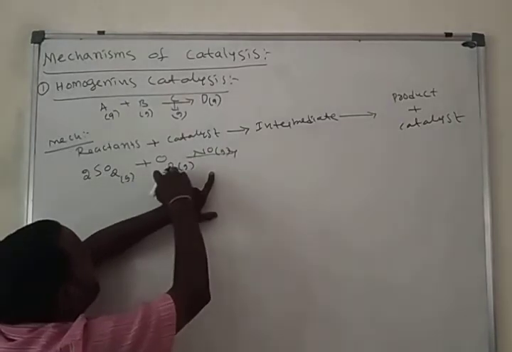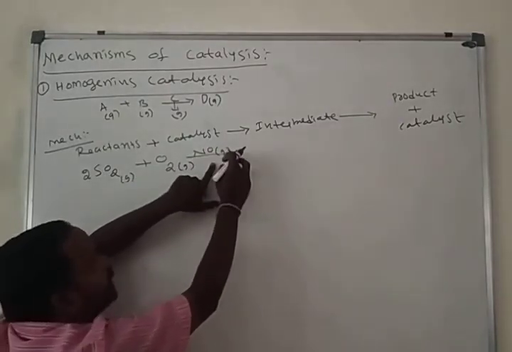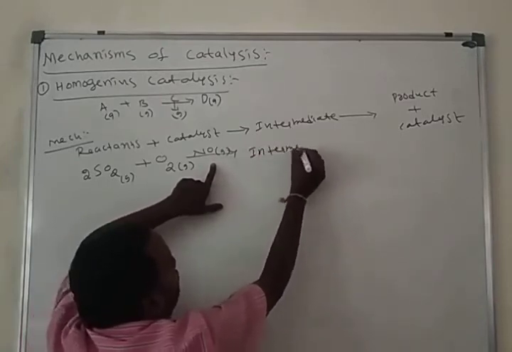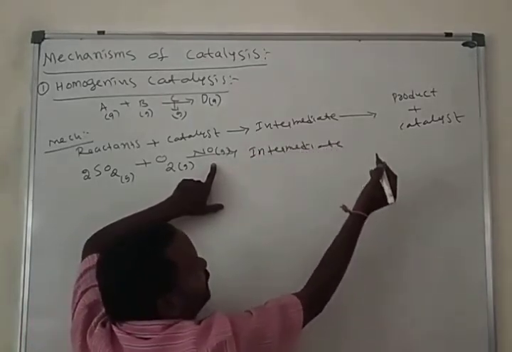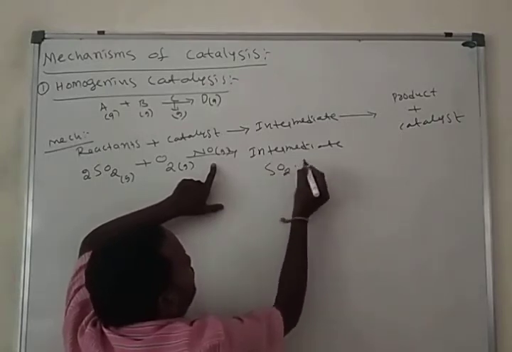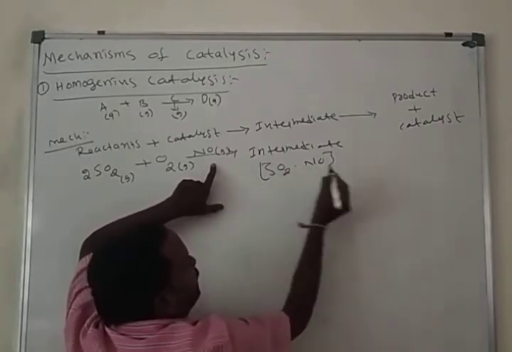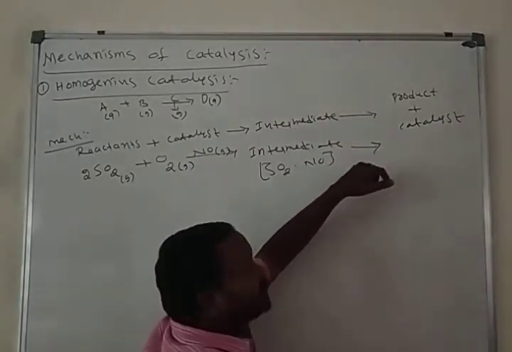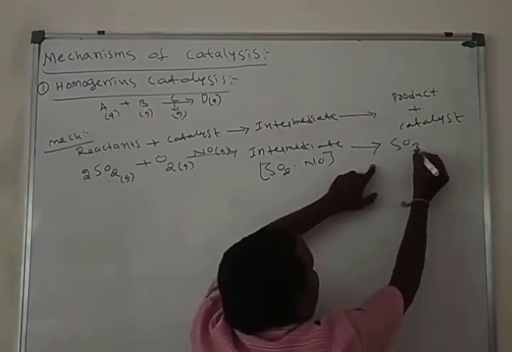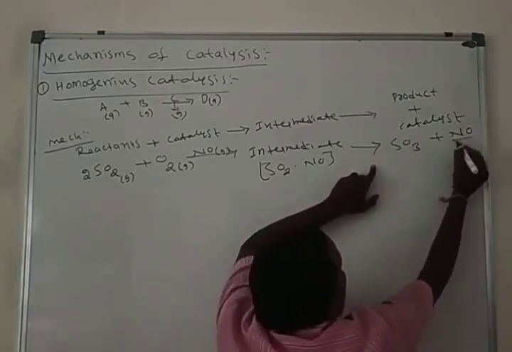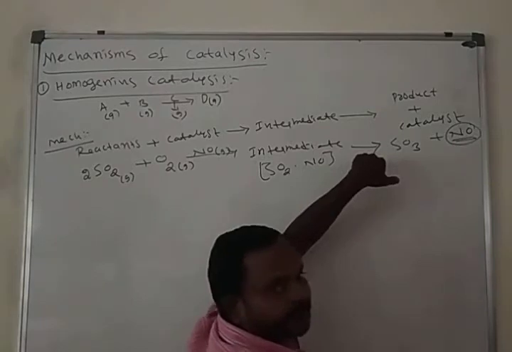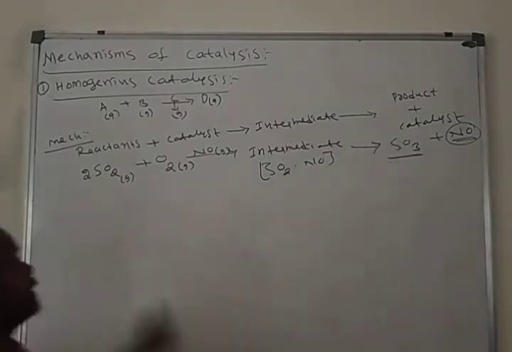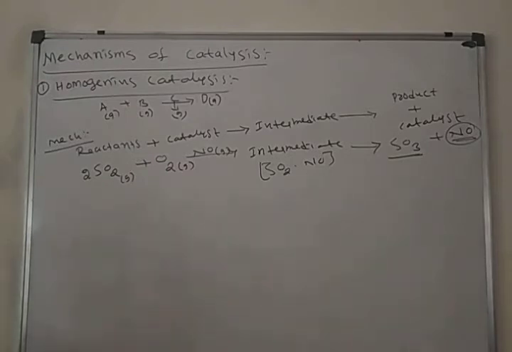These two reactant gases diffuse with the nitric oxide catalyst and form an intermediate, sulfur dioxide with NO. This is an intermediate. After that, on continued heating, we get sulfur trioxide along with the nitric oxide. We get back the catalyst and form the product. This is what we call homogeneous catalysis.